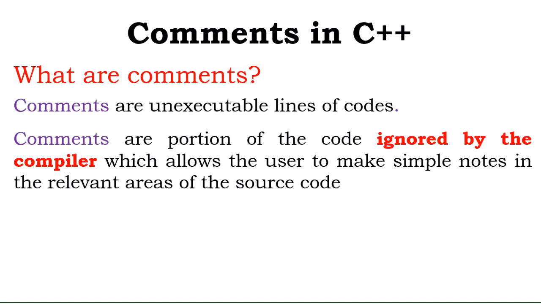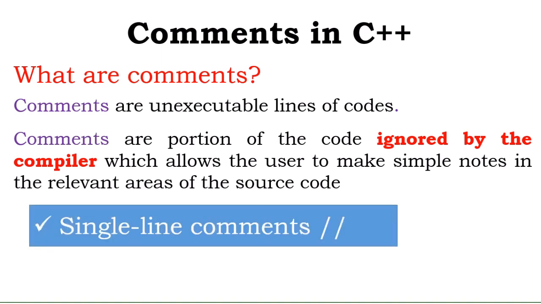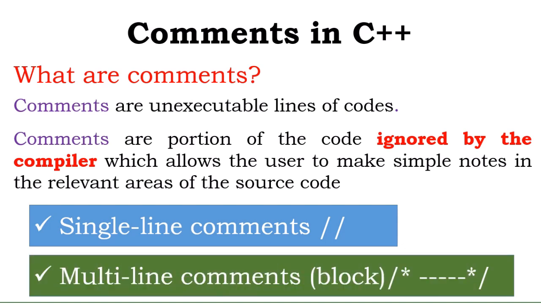In C++, there are two ways to implement comments. The first one is what we call the single line comment, where we use a double slash to make a line of code a single line comment. Then we have the multi-line comment, or people call it the block comment. In the block comment, we use the symbols slash star and star slash. Now let's see how we implement these two in C++.